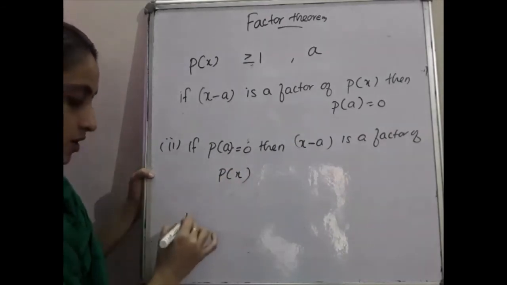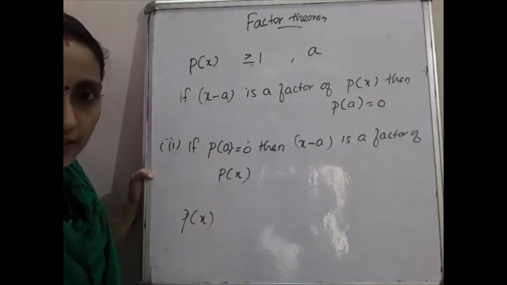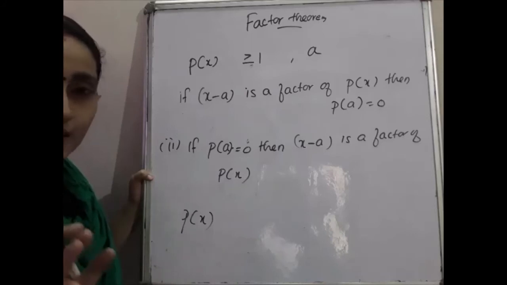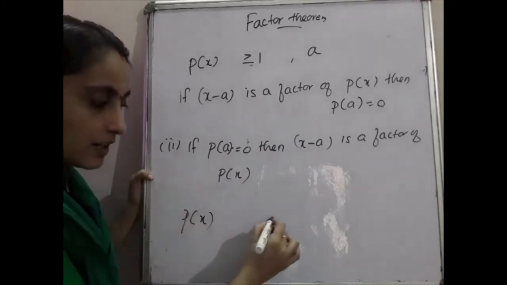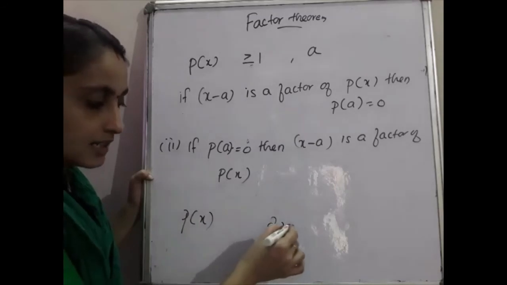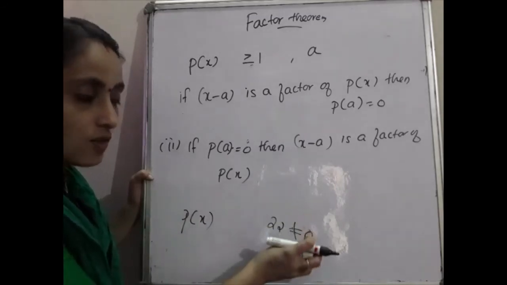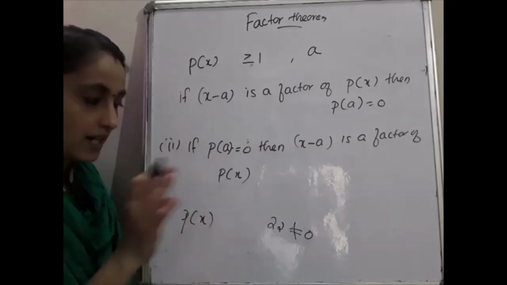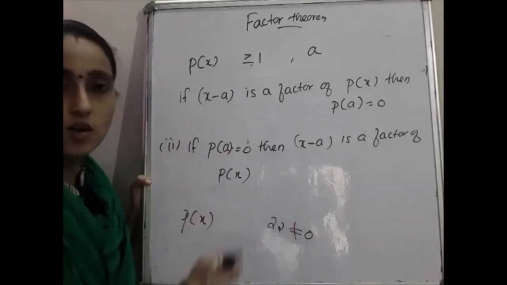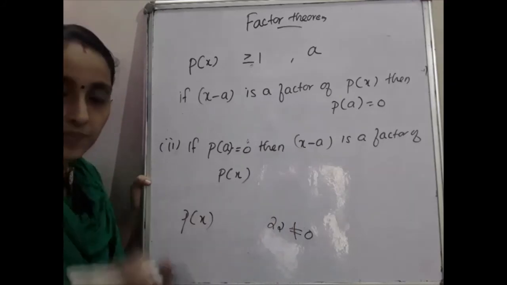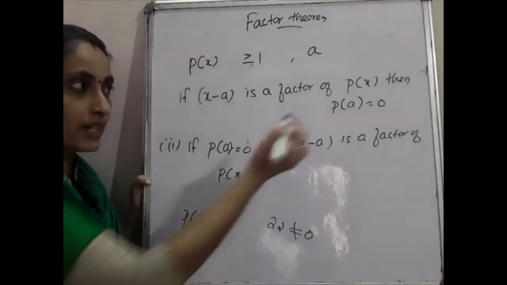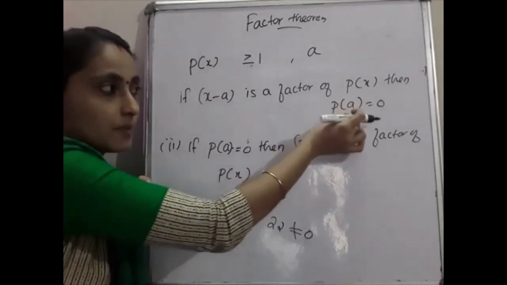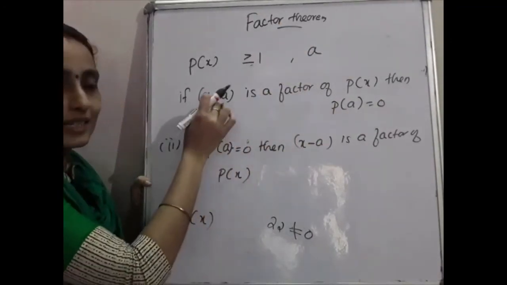That means you are already given a polynomial p of x. In the previous question we found the remainder by the long division method, but there the remainder we got was 22, which is not equal to 0. If it were equal to 0, then we could say that in that question x plus 4 is a factor. But here we got the remainder as 22, so it is not a factor of p of x. Likewise, you have to know, if the remainder obtained is equal to 0, as already said in the remainder theorem, then we can say that x minus a is a factor of p of x.